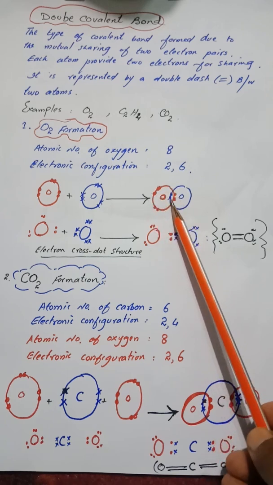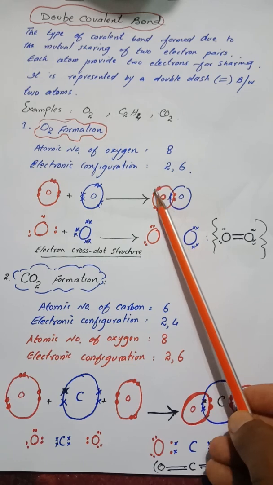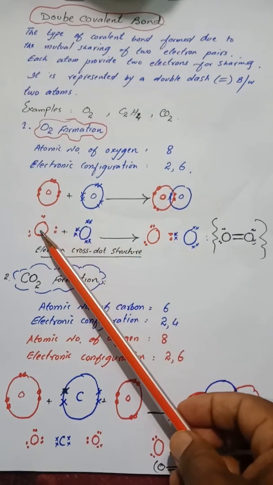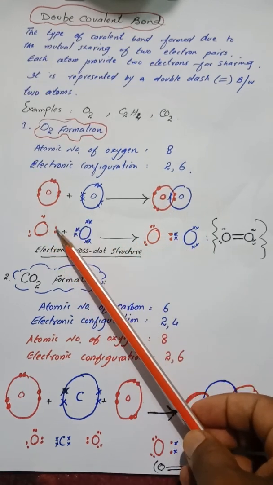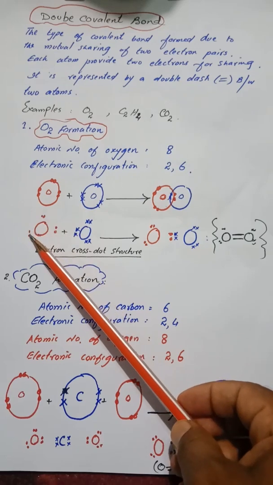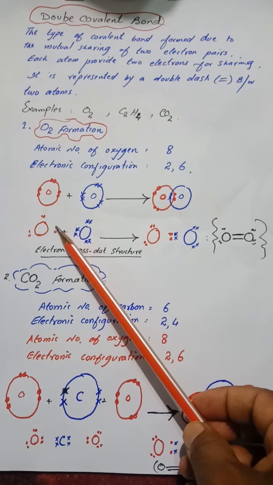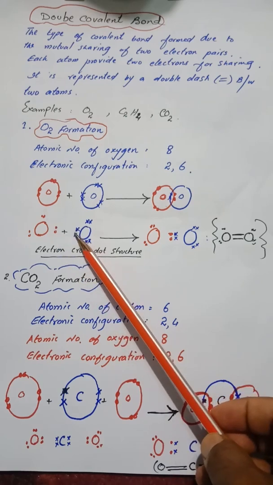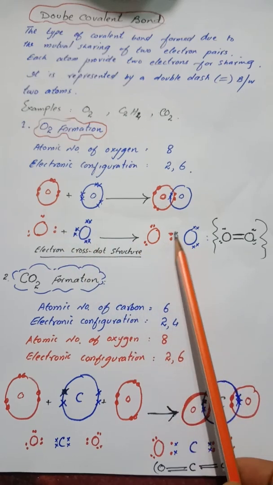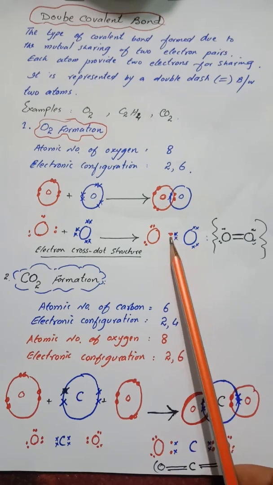So both oxygen atoms acquire 8 electrons in the valence shell. In the electron dot and cross formula, these are the valence electrons in oxygen. As each oxygen has 6 electrons, they mutually share 2 electrons each for bond formation. So these are the shared electrons.